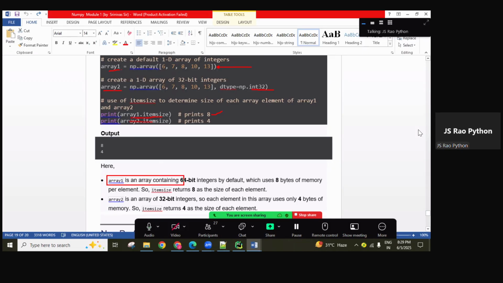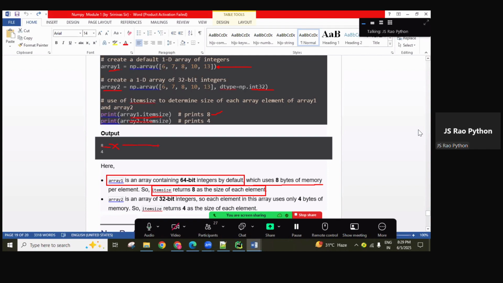Array1 contains 64-bit integers by default, which uses 8 bytes of memory per element. For each element, 8 bytes. So itemsize returns 8, the size of each element.